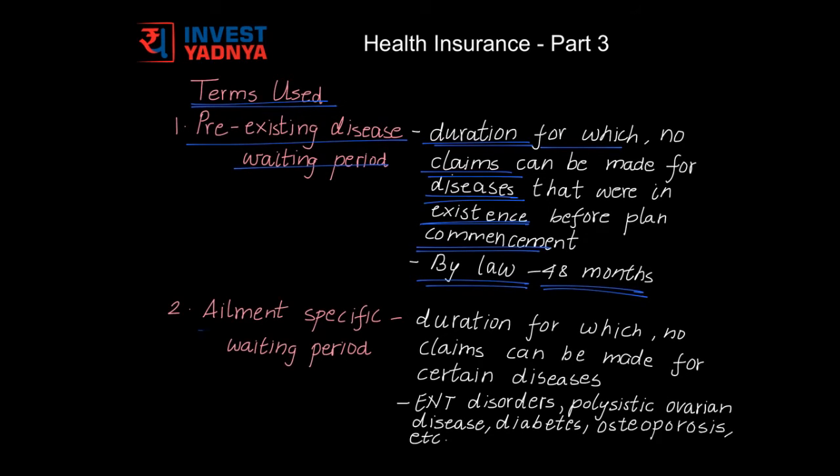The next term is ailment specific waiting period. It is the duration from the commencement of the plan for which you cannot make any claims for certain diseases. The list of such diseases is included in your plan. These usually include ENT disorders, polycystic ovarian disease, diabetes, osteoporosis, etc. These diseases are usually covered after a period of 2 years. These may or may not be pre-existing diseases.